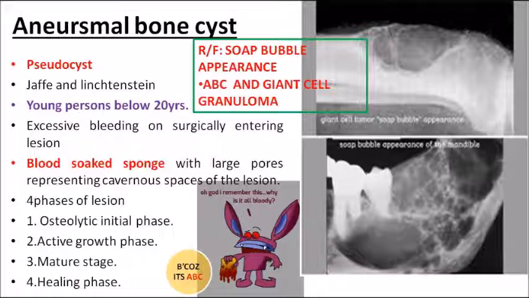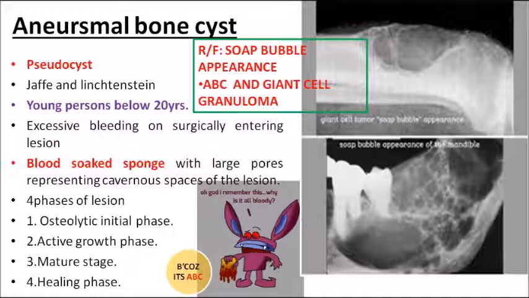There are four phases of the lesion. The reason for aneurysmal bone cyst is also trauma. After the trauma there are four phases. Initially in that area there is an osteolytic phase, with bone resorption. Secondly, there is an active growth phase, with blood capillary formation and active bone formation. Thirdly, you have the maturing stage, and finally the healing phase.